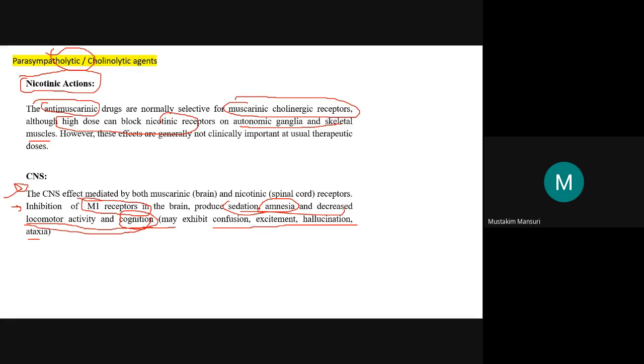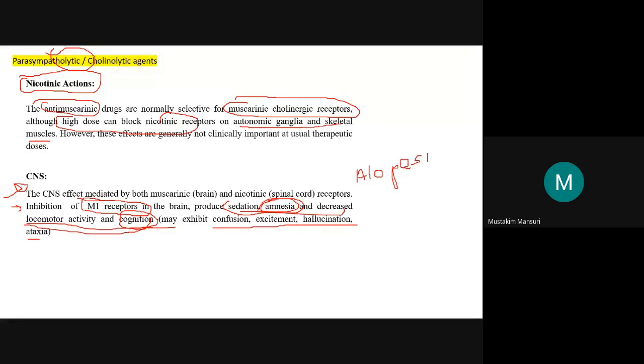Right? Do you know this word, amnesia? Yes or no? No, sir. It is also loss of memory. Amnesia means loss of memory. Similar words come like alopecia. Alopecia means loss of hair.